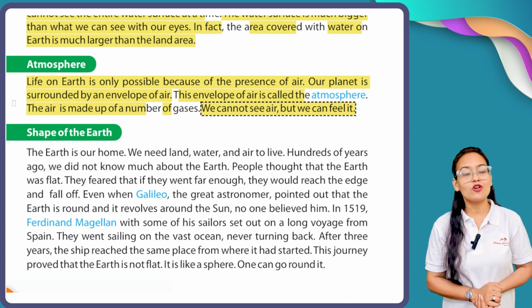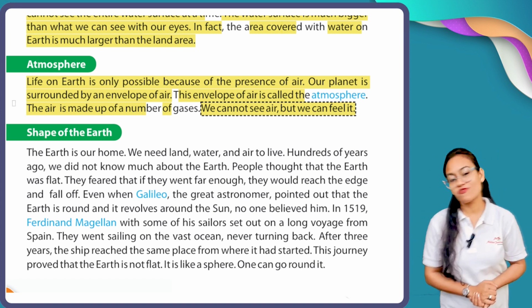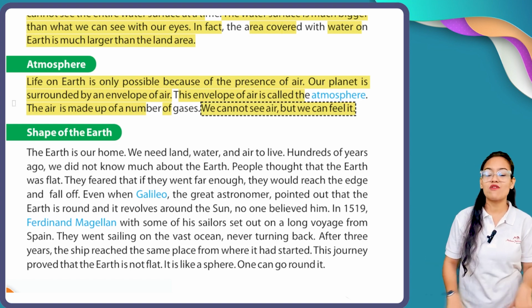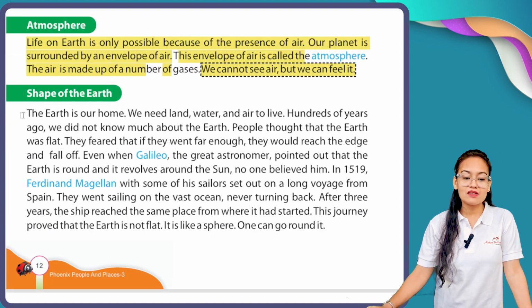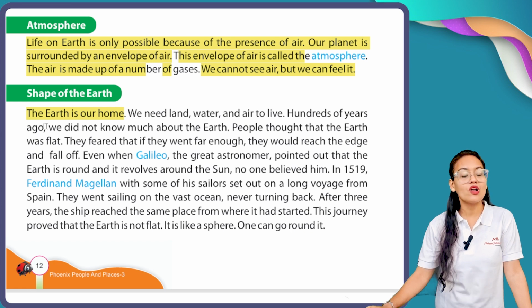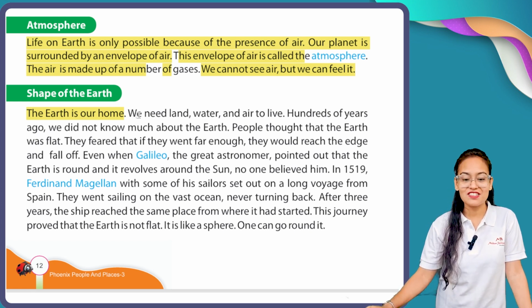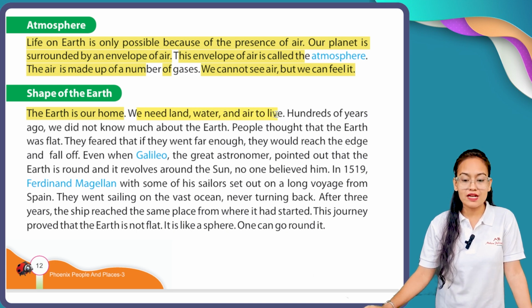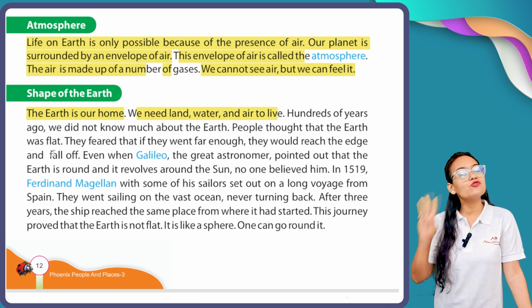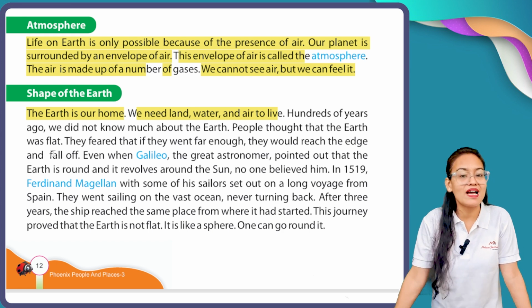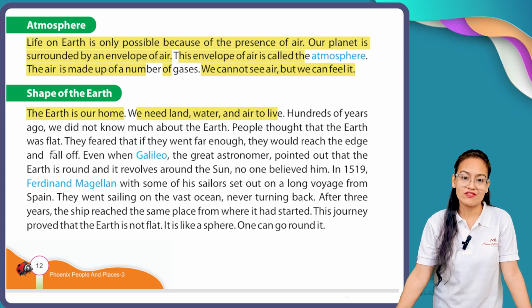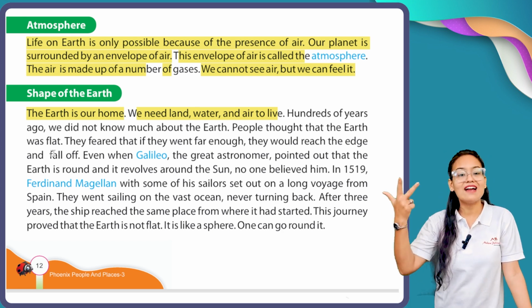The next topic of this chapter is the shape of the earth. Now, what is the shape of our earth? Let's see. The earth is our home. You all know, my dear children, the name of our home is our planet earth. We need land, water and air to live. These are the three basic things required by any living creature to survive: air, water and land.